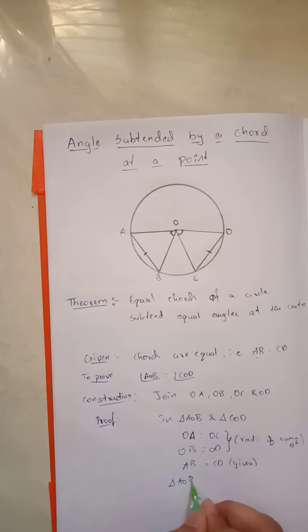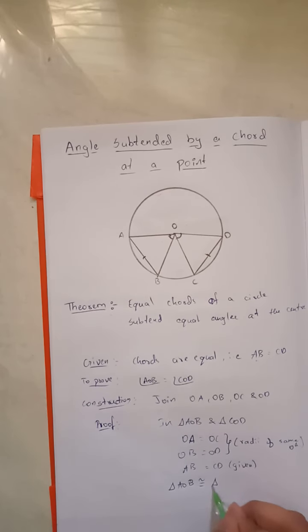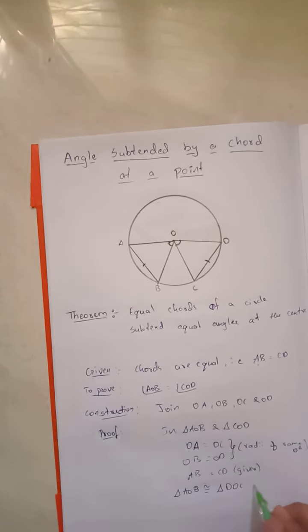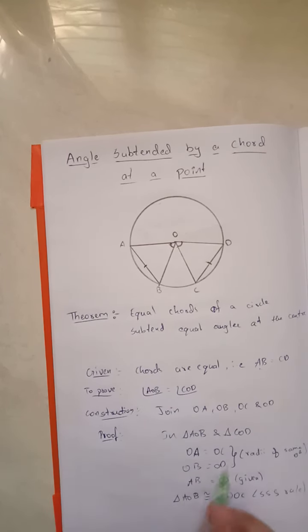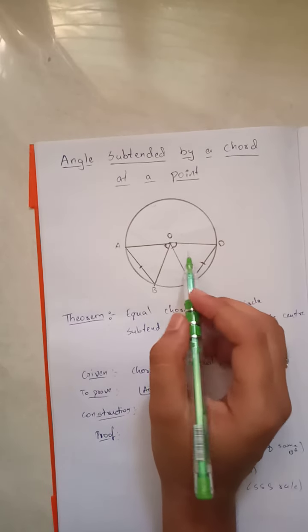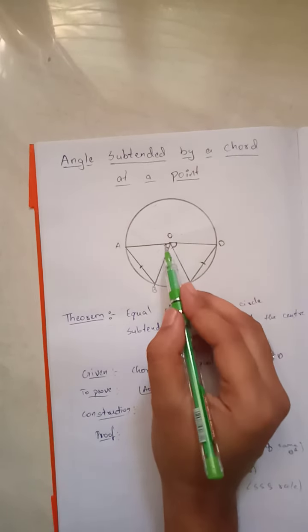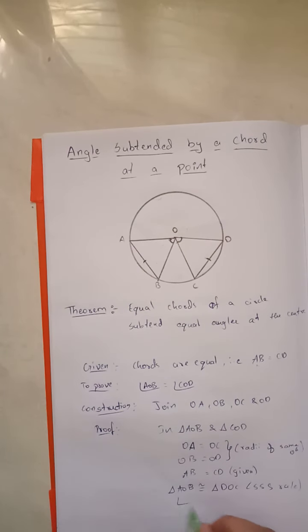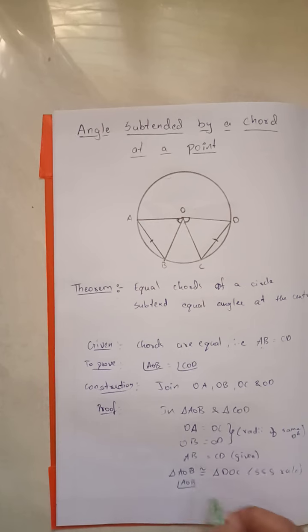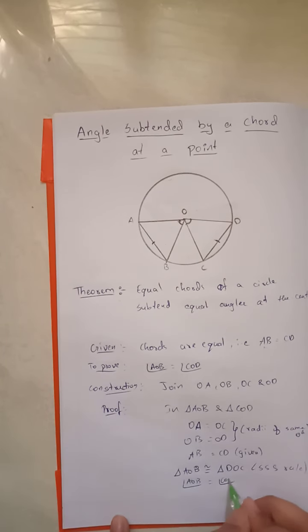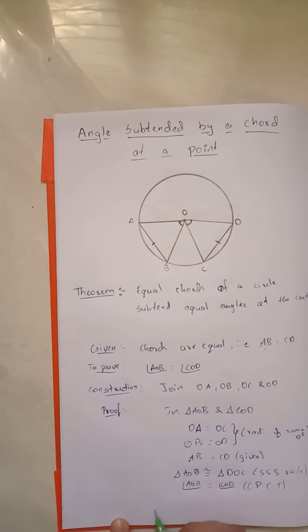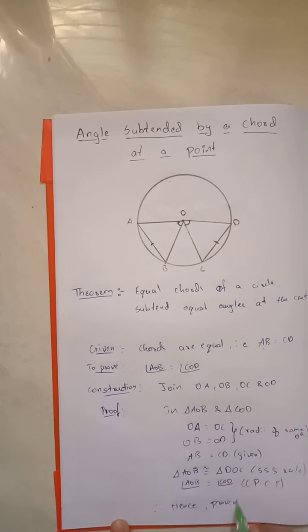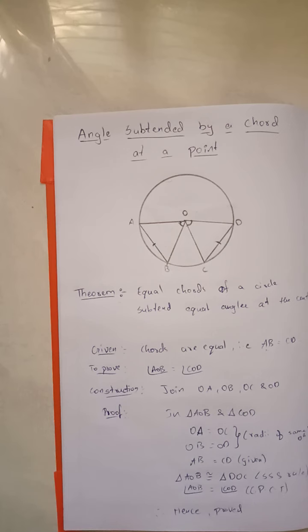Triangle AOB is congruent to triangle DOC by SSS congruence rule. If two triangles are congruent, their corresponding parts are also equal. That is, these two angles are equal. Angle AOB is equal to angle COD by CPCT. Hence, proved. So let's see this practically by taking a circle.